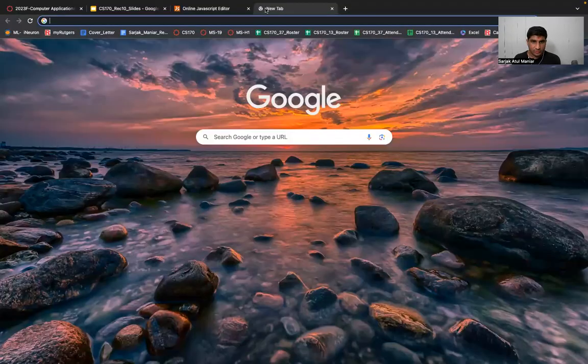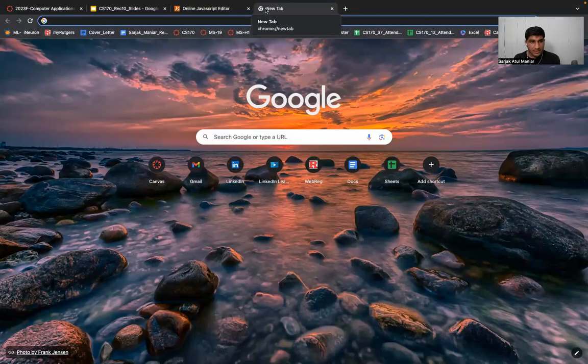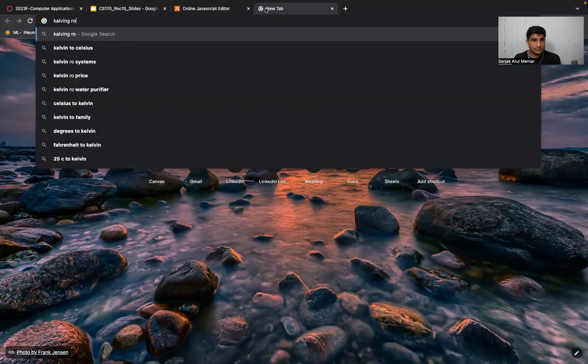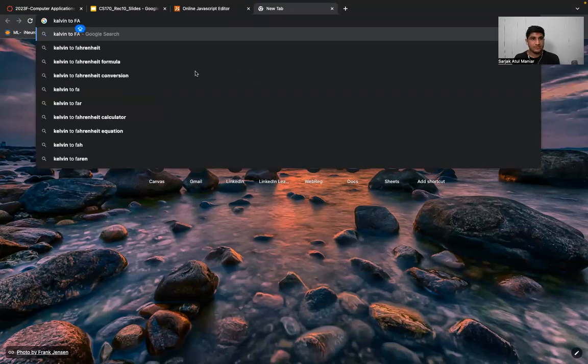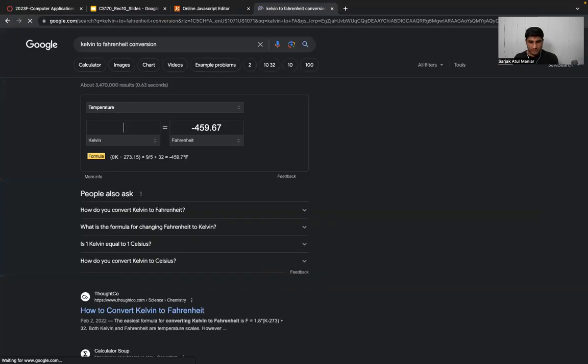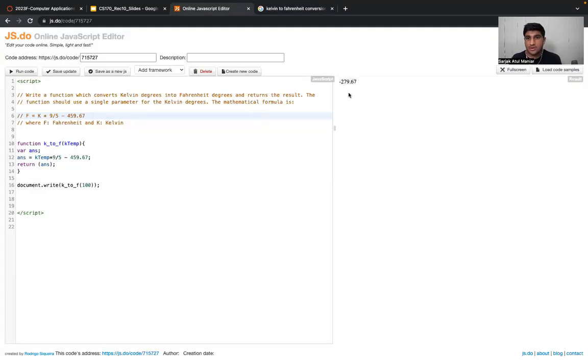Is it correct or not? So let's say in Google, I'm just writing Kelvin to Fahrenheit conversion. Okay, let's say I'm writing 100. So notice that the answer which we are getting is minus 279.67. Okay, so which means that our function is working fine, and the conversion is correct, right?